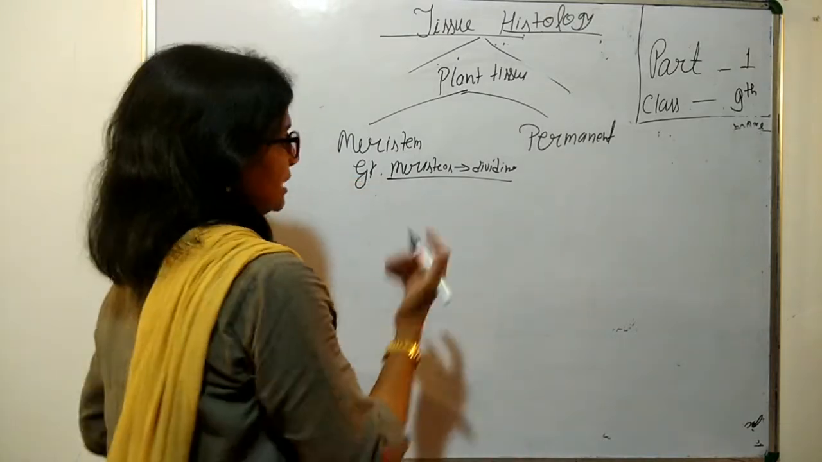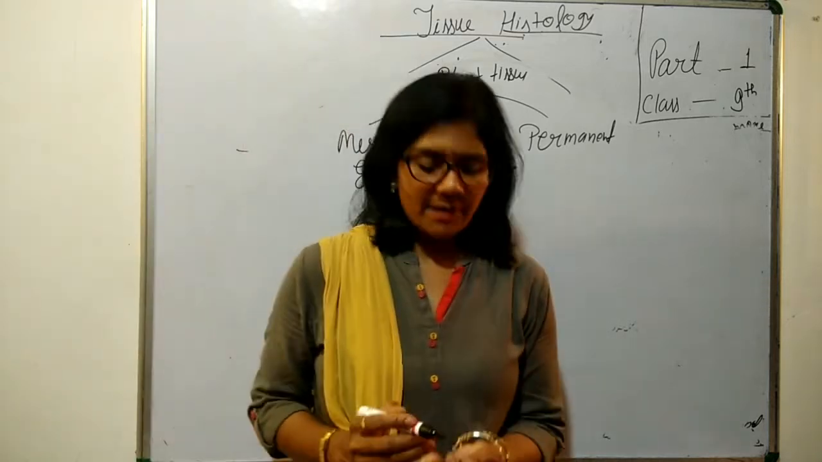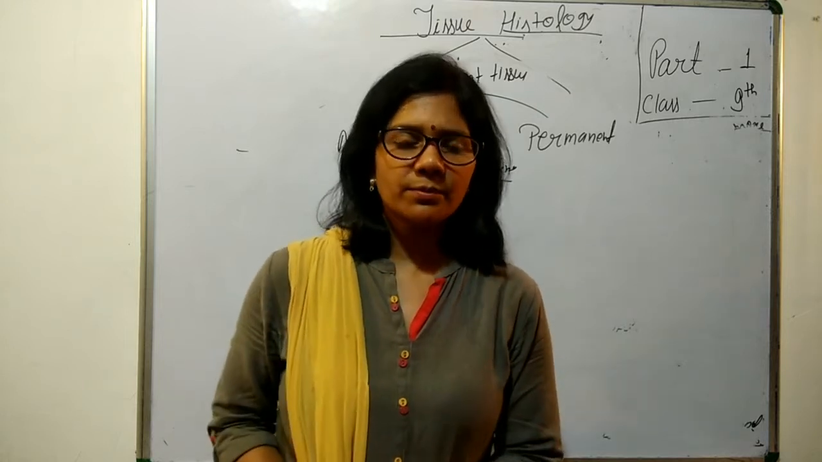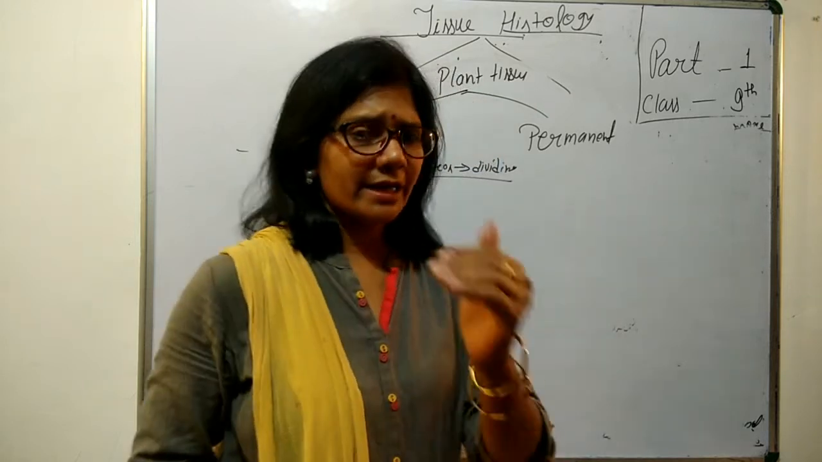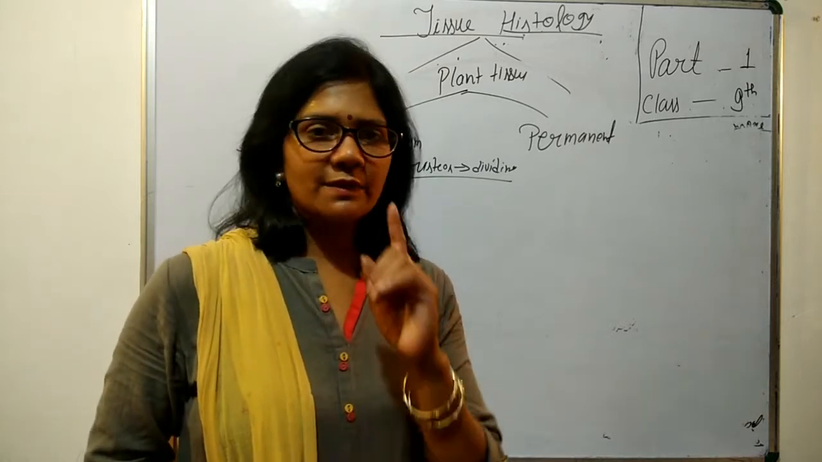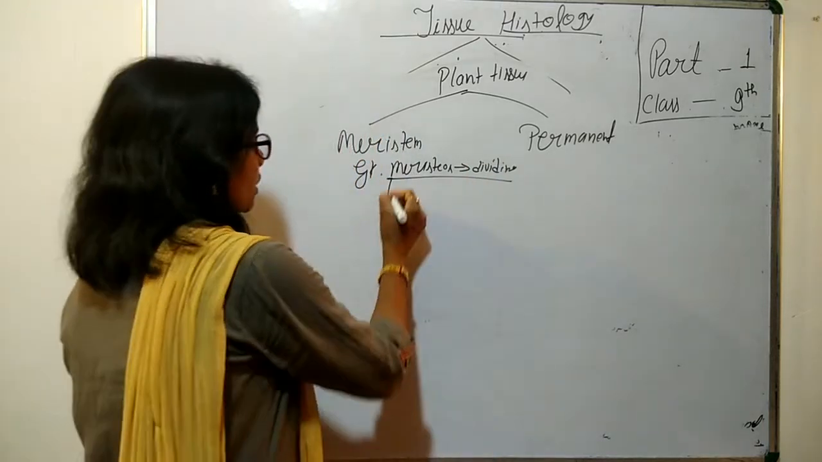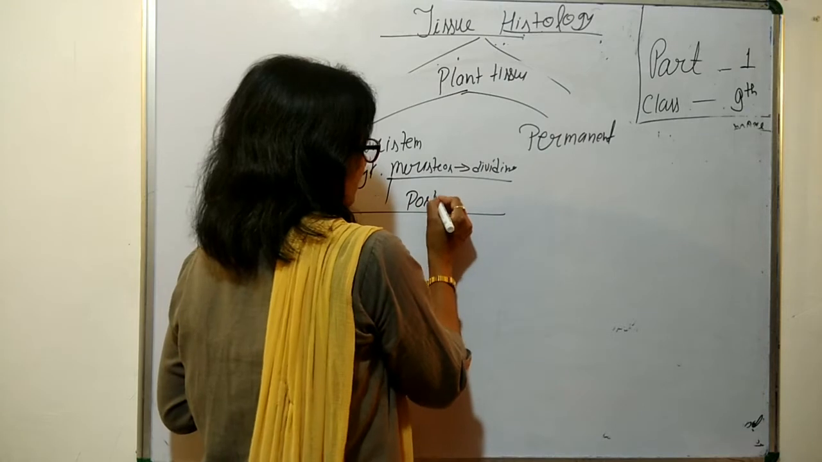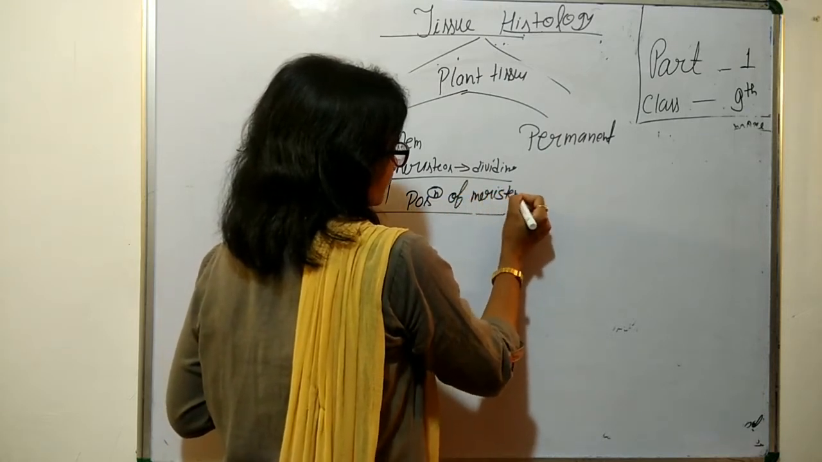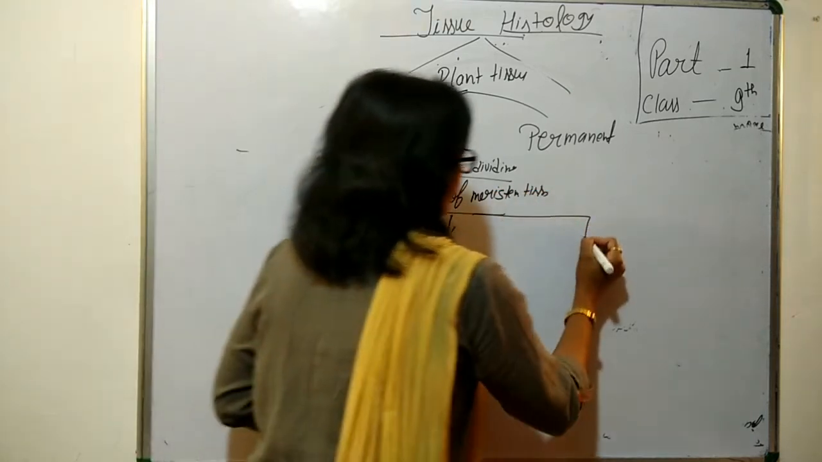We can classify meristematic tissue on the basis of their division, on the basis of their position. There are four criteria, but here for classification of meristematic tissue we will consider only one criterion, which is the position of meristematic tissue. So on the basis of position, these are basically three types.